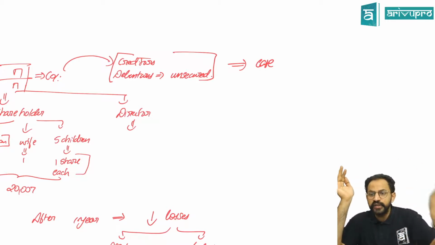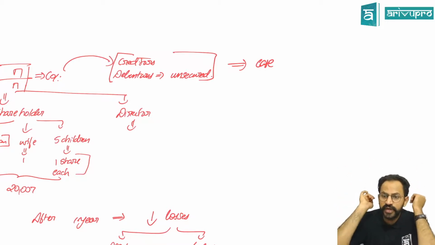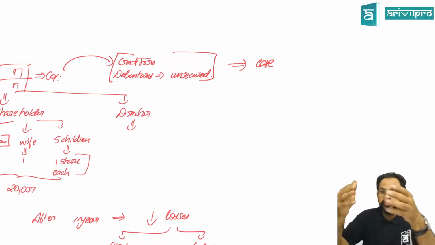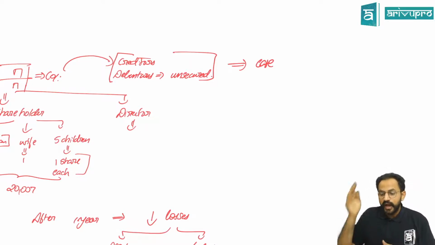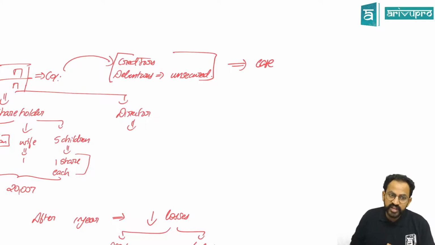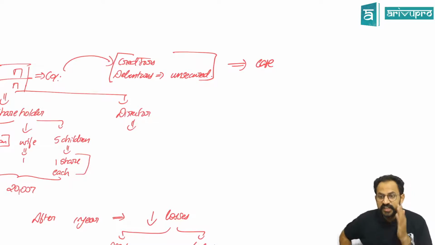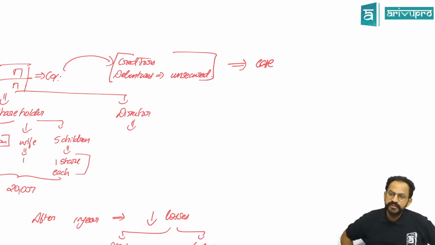So he is not different and the company is not different. Whatever the losses, first they should come to us, even though we are unsecured. Unsecured meaning if tomorrow there is any loss, I cannot come and take your assets. That is the meaning of unsecured, said the creditors.